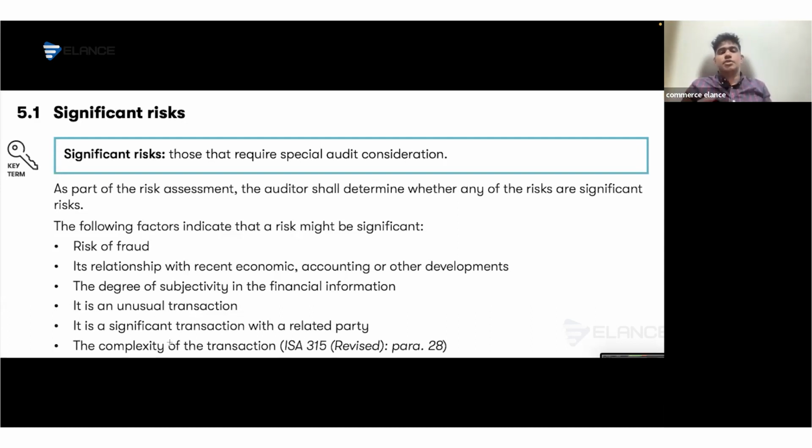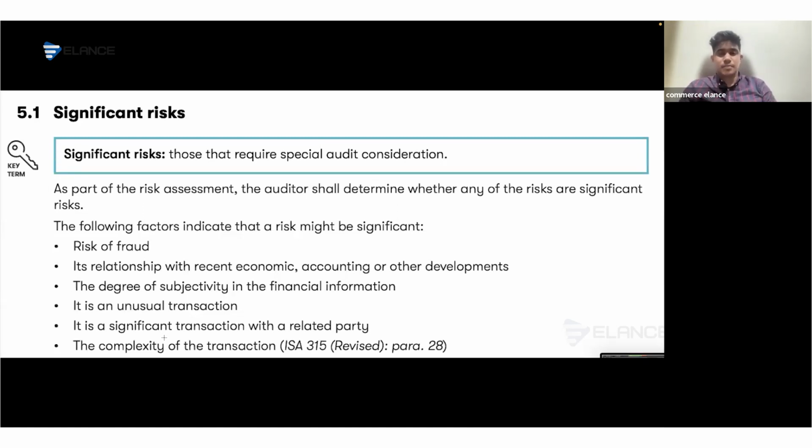And only after that, you should start with the answering part, because or else there can be chances that you might be picking some insignificant risk and explaining it, and you won't get any marks for that. In addition, you might also lose the professional marks, as professional marks is based on identifying and prioritizing significant risk. So these are the criteria for prioritizing significant risk.